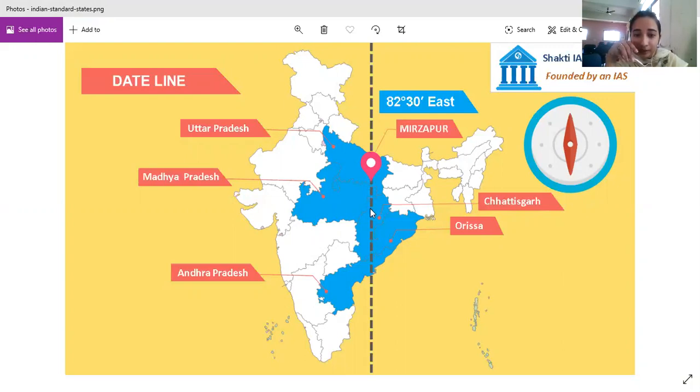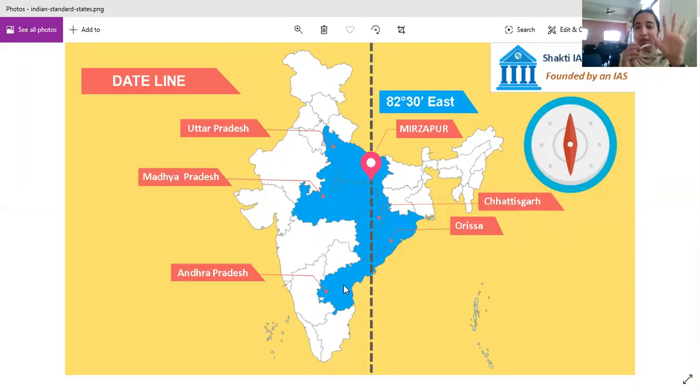Now the standard meridian passes through Chhattisgarh. This state which is a vertical is called Chhattisgarh. So the standard meridian of India passes through Chhattisgarh. Then it passes over here through Orissa. A small part of Orissa it passes through. And the last one is Andhra Pradesh.